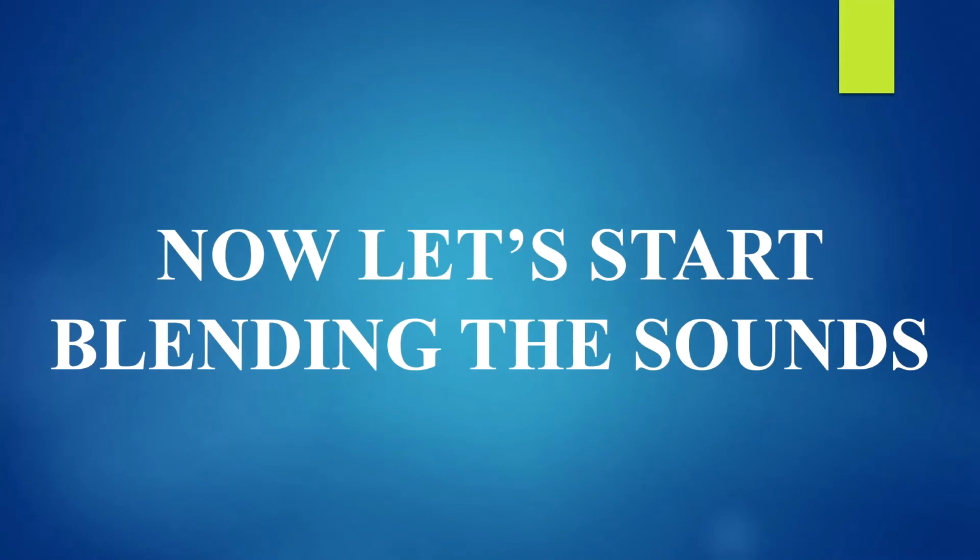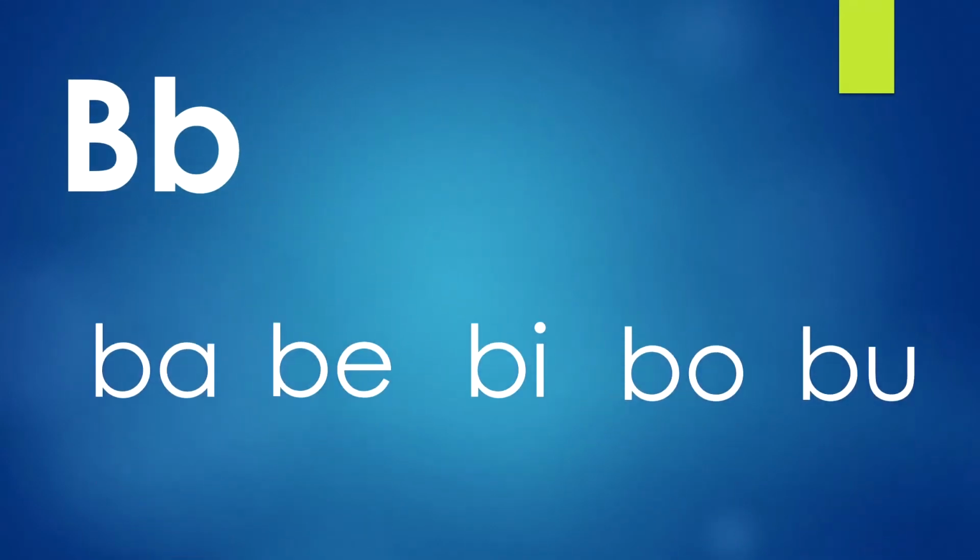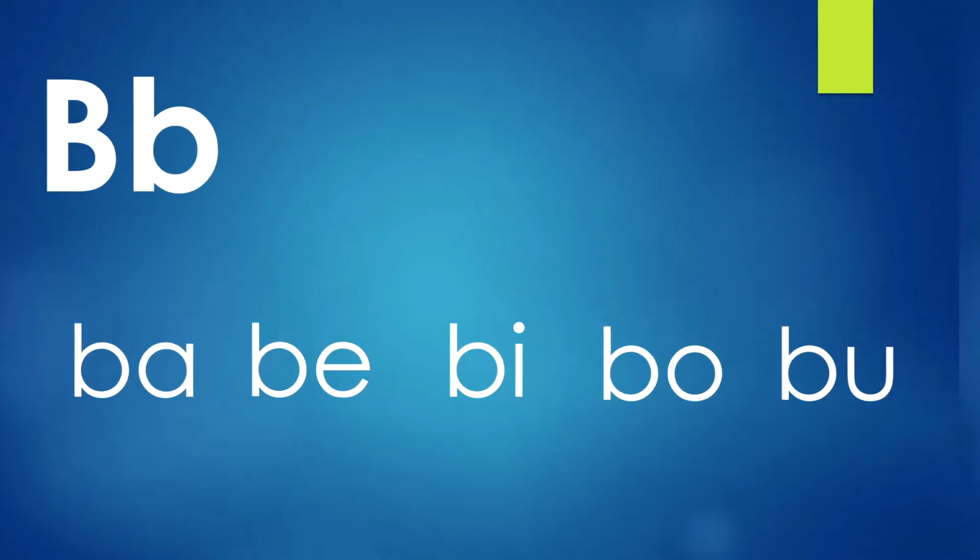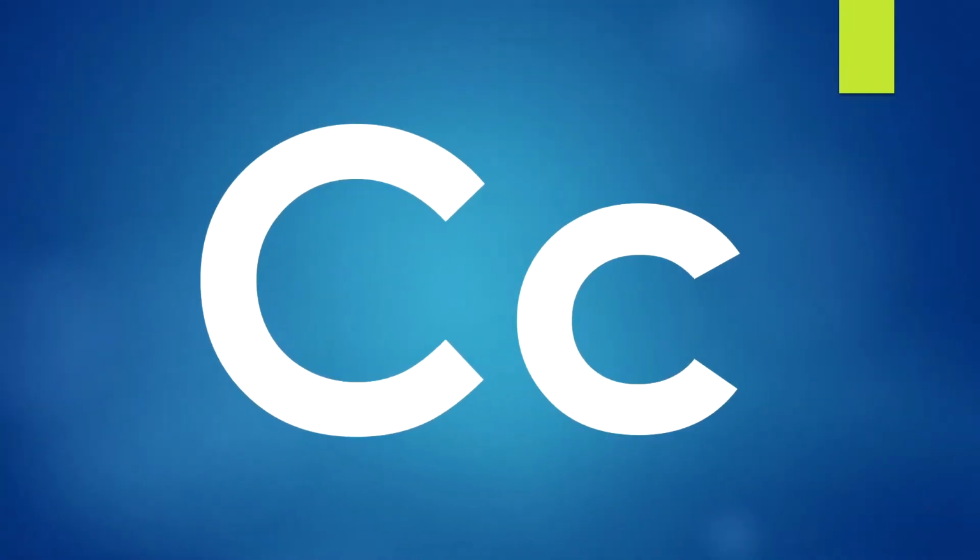Now, let's start blending the sounds. Our first letter is B. When we join B with the vowels, we get ba, be, bi, bo, bu. Our next letter is C.